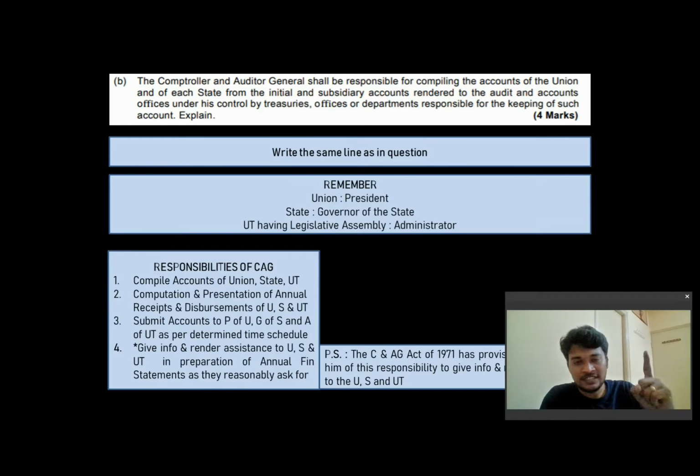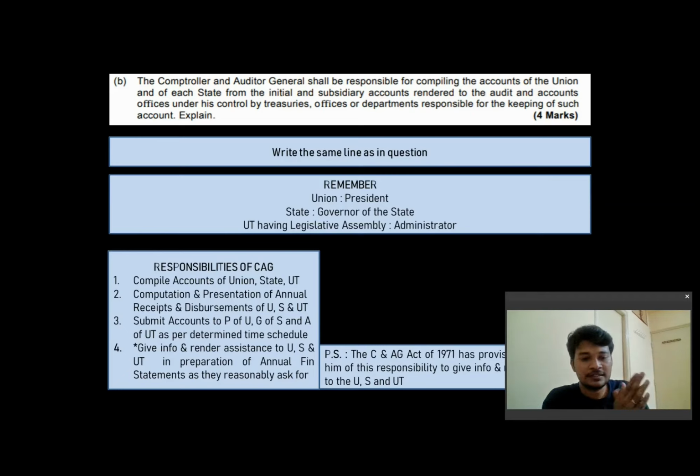So the CAG shall compile accounts, be responsible for the computation and presentation of annual receipts and disbursements, and submit these accounts to the president, the governor, and the administrator.